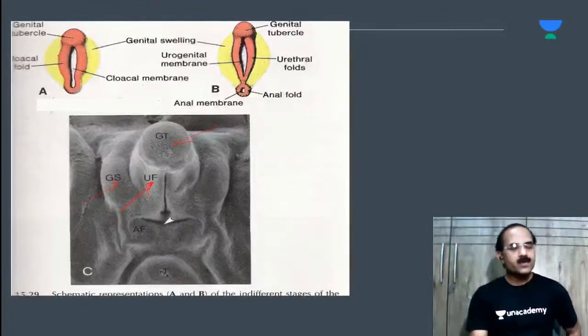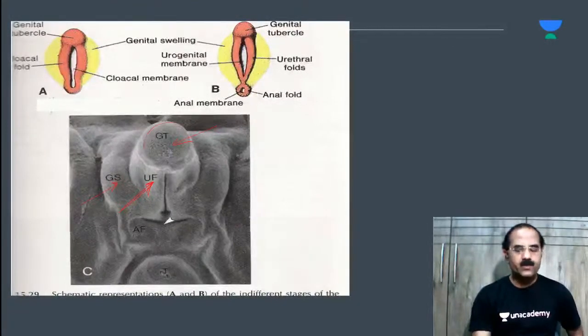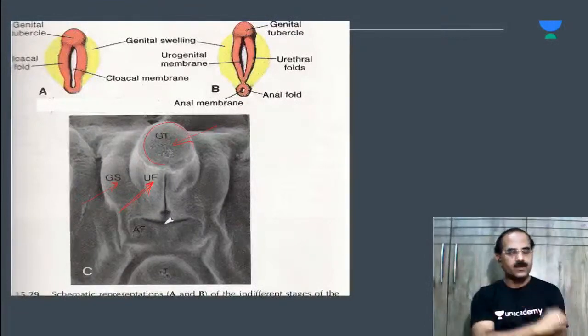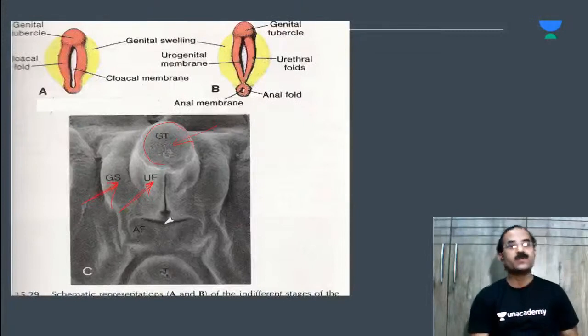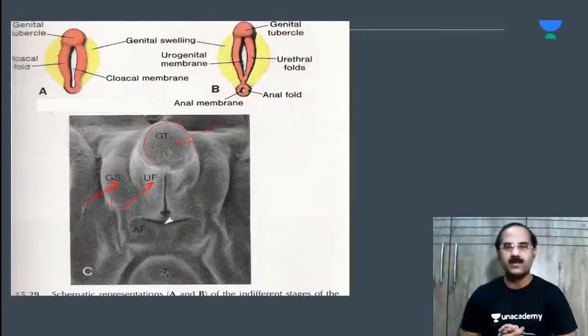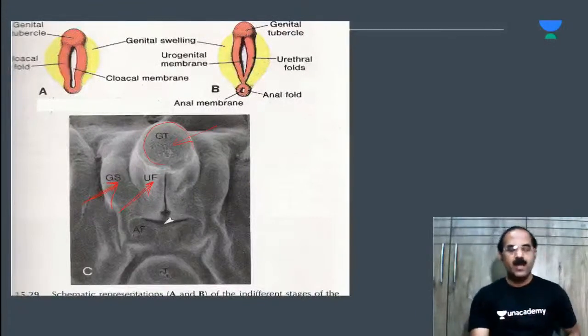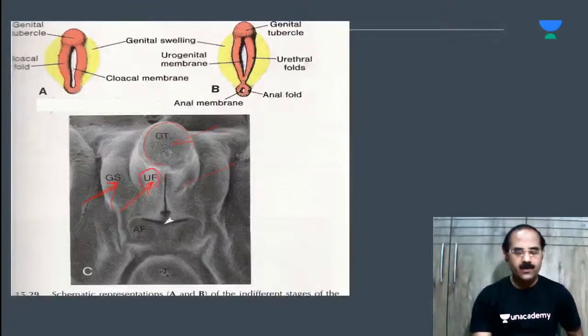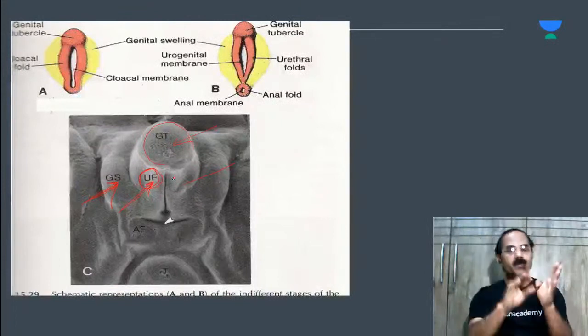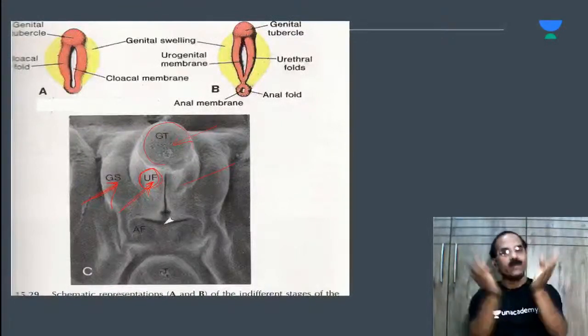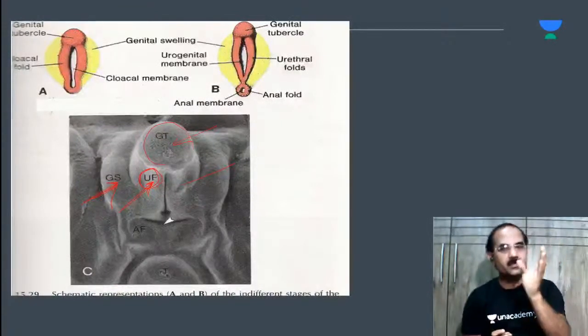Okay, the genital tubercle is going to form what? It forms the penis or the clitoris. Penis in males, clitoris in females. The genital swellings are going to form what? The scrotum and the labia majora. And the urethral folds are going to form the labia minora or the ventral aspect of the penis.